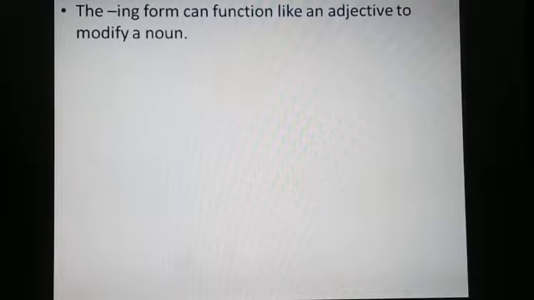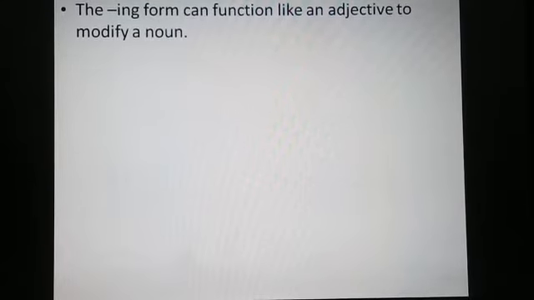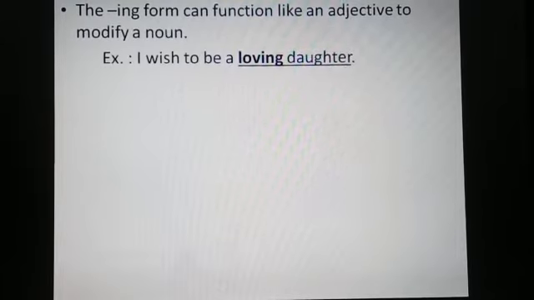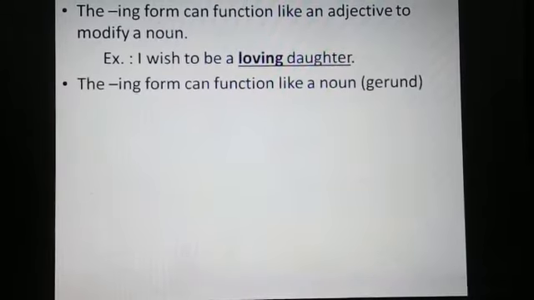The ing form can function like an adjective to modify a noun. Example, I wish to be a loving daughter. In this sentence, loving is the ing form, and it is functioning like an adjective to modify a noun, or to tell us something more about a noun, daughter. Daughter is the noun here, and what kind of daughter? Loving daughter. So here the ing form is functioning as an adjective to modify a noun.